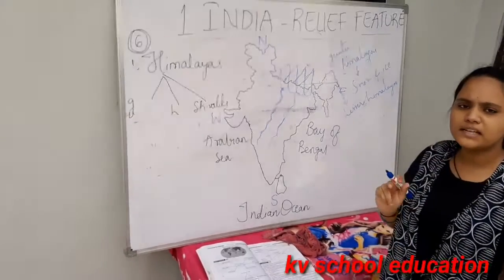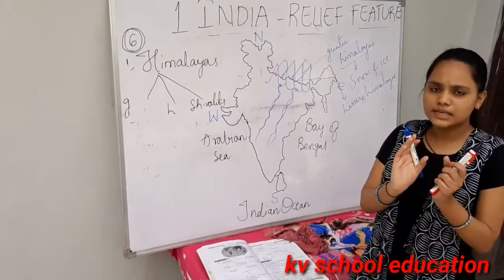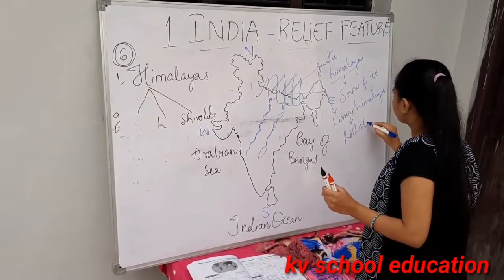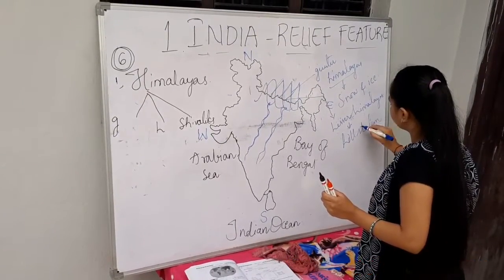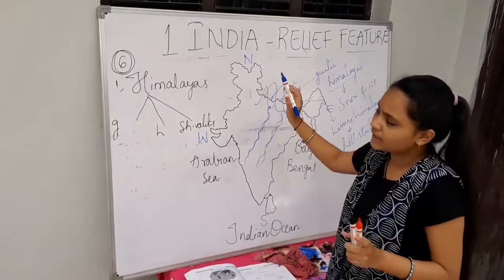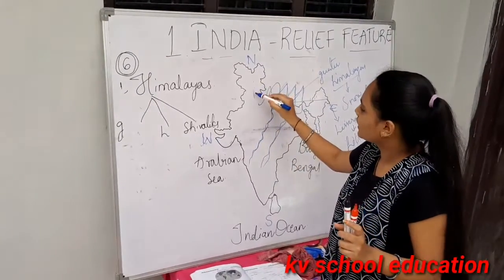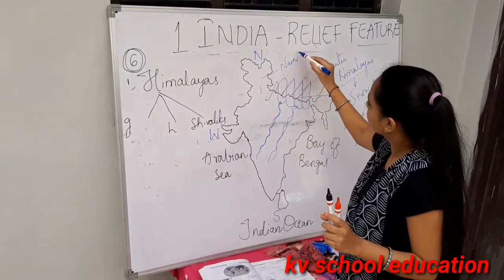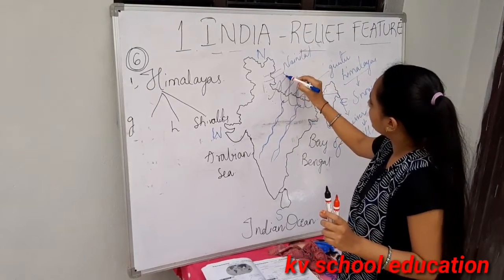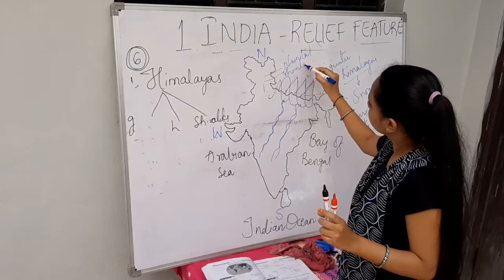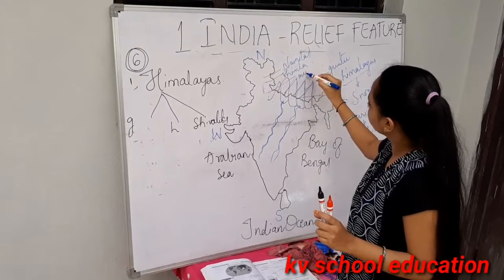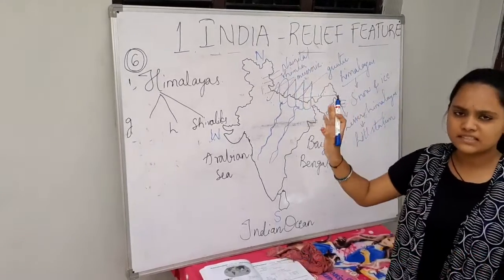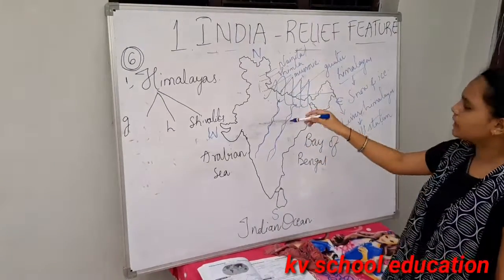The Lesser Himalayas consist of hill stations, because there are so many hill stations here, like Nainital, Shimla, and Mussoorie. These are the famous hill stations which come under the Himalayas.